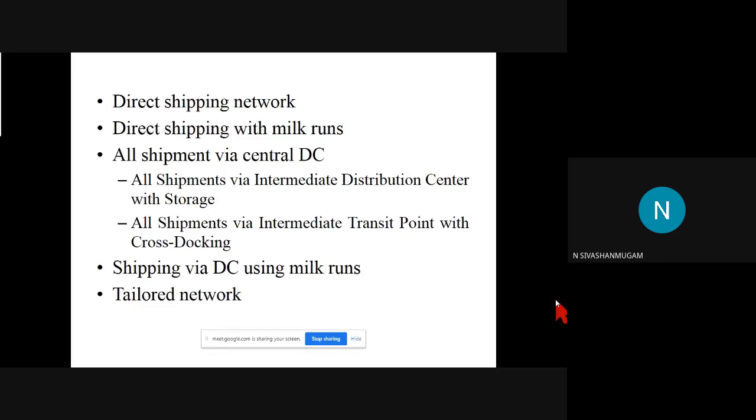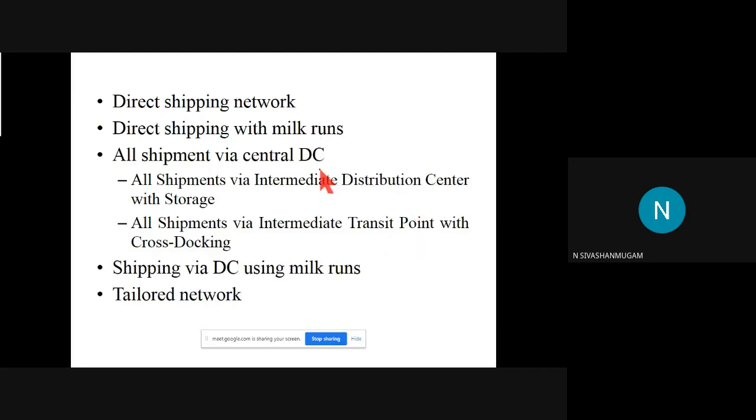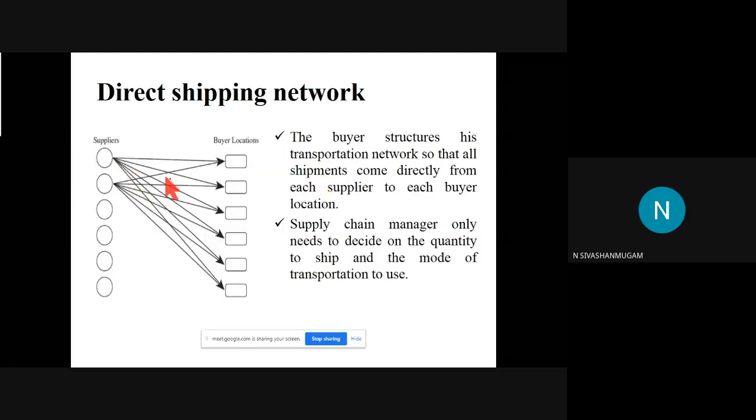And yesterday we started this topic. Direct shipping network is one where the goods will be shipped directly from the supplier to the buyer. All the goods will be shipped directly from the supplier to the buyer. So it is considered as one-to-one contact.